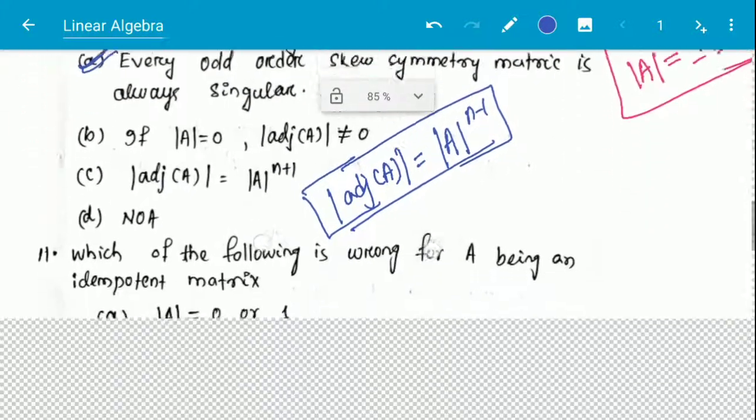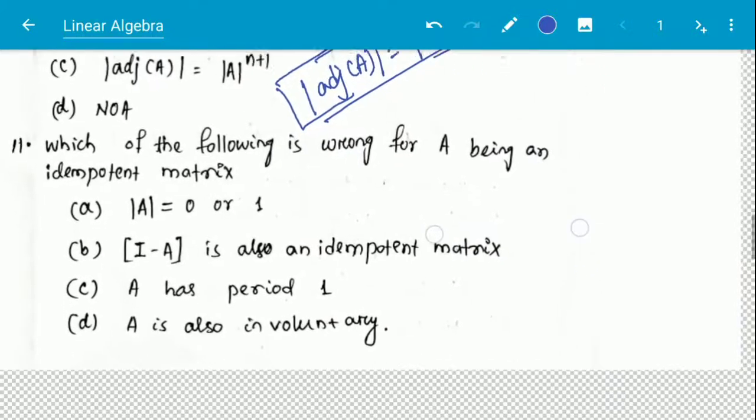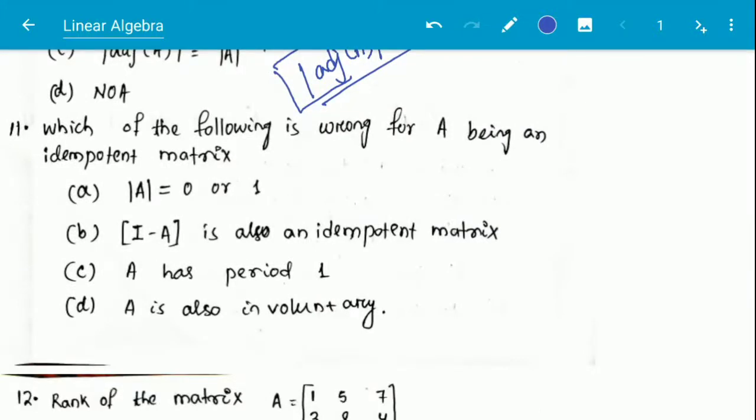Next question, which of the following is wrong for A being an idempotent matrix? I have already described what an idempotent matrix is. Option A: mod of A is equal to 0 or 1. Option B: I minus A is always an idempotent matrix. Option C: A has period of 1. Option D: A is always involutory.